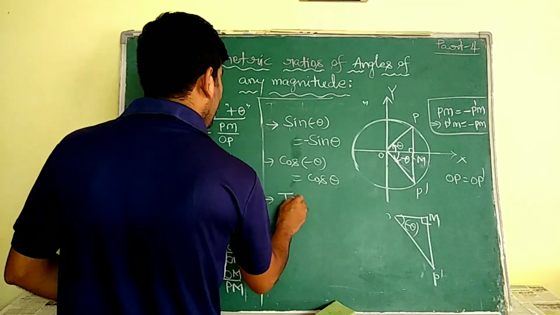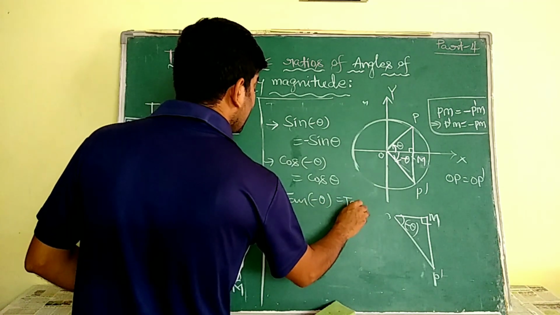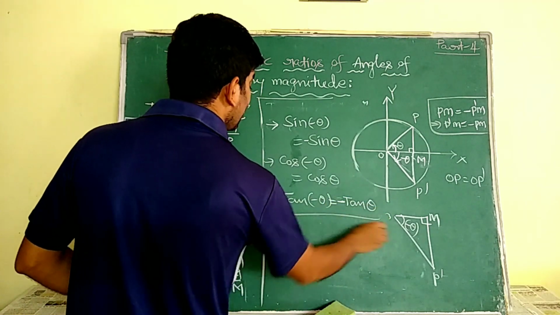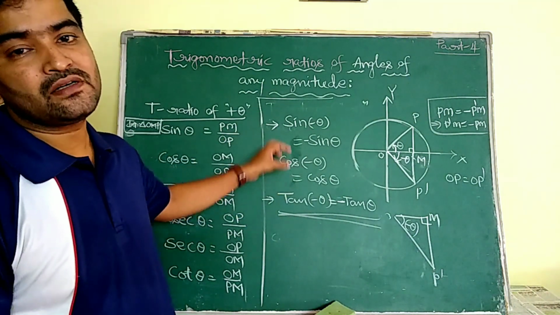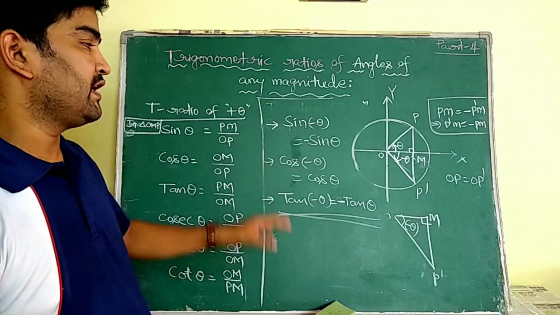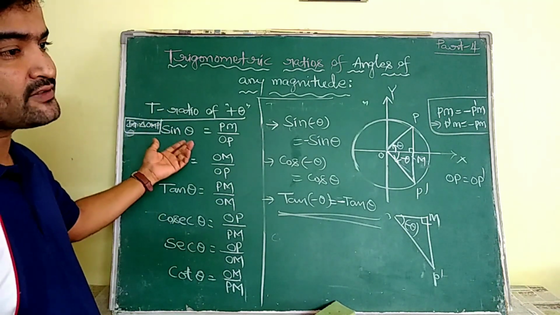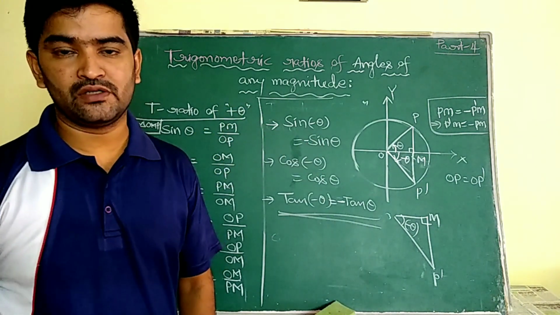And tan of minus theta is equal to minus tan theta. Okay, now these three points are very important. We have to remember them. So we discussed the trigonometric ratios for the positive magnitude and for the negative magnitude also.